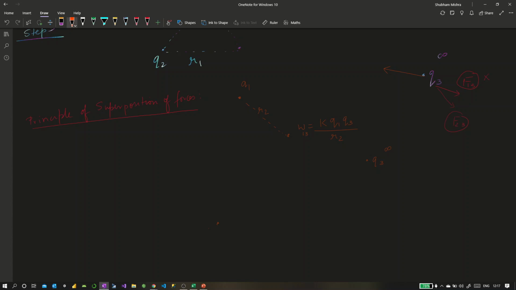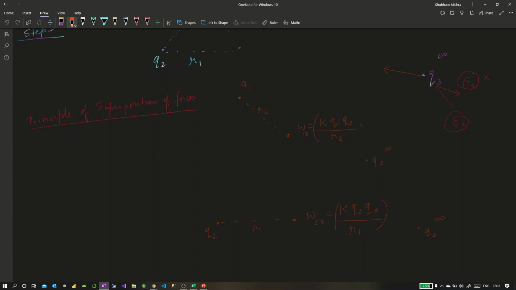We only have Q2 sitting here, and we have a charge Q3 which is initially at infinity, and we are trying to bring it at a distance of R1 from Q2, right? Again, we can derive the expression from what we discussed yesterday. So this work which I denote by 23, work done in bringing charge Q3 near Q2 at a distance R1, is given by K Q2 Q3 over R1.